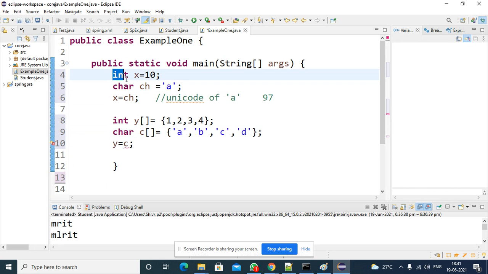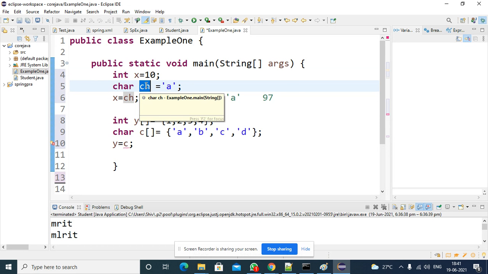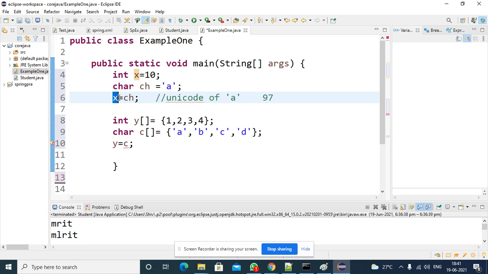Here an integer variable is there, and character data. You are able to assign character data to an integer variable. You didn't get any compile time error. If you want to check, you can check the output.